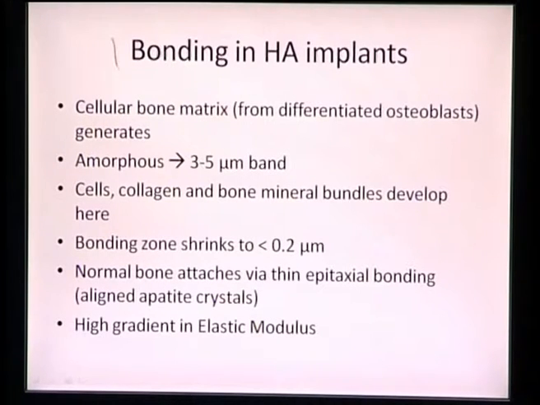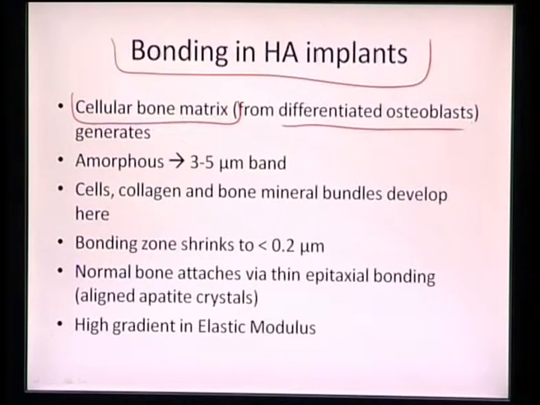And again, what happens in the bonding with hydroxyapatite implants is that cellular bone matrix starts generating, and it generates by the differentiation of the osteoblasts, and it forms an amorphous band between the cellular bone matrix and the implant. Between the amorphous layer and the bone implant region, certain cells, collagens and bone minerals start developing in this particular interface. So we have a certain region between the amorphous layer and the cellular bone matrix, which starts developing cells, collagen and bone minerals, and then it starts shrinking the bonding zone,